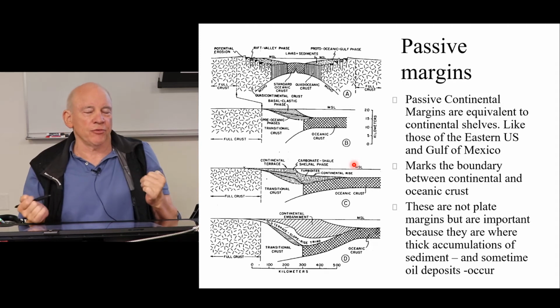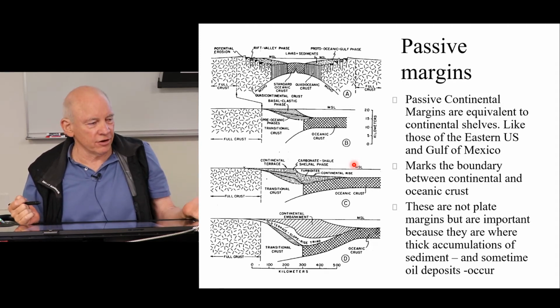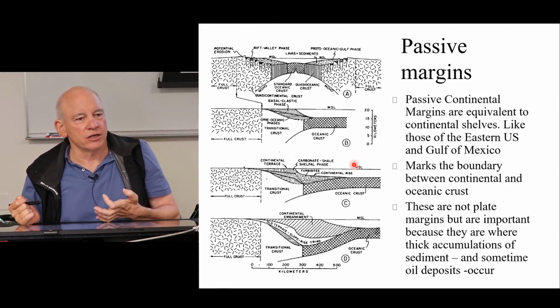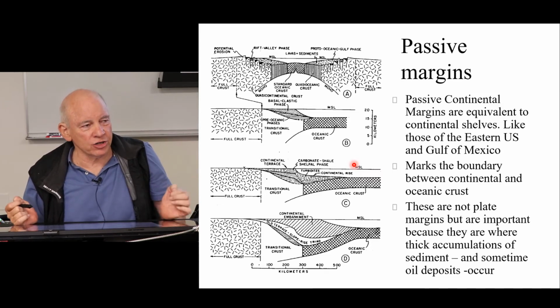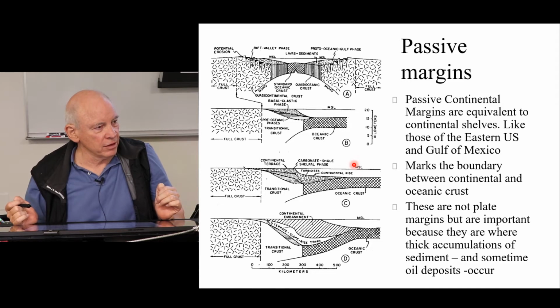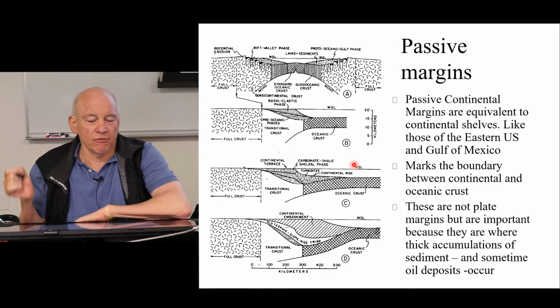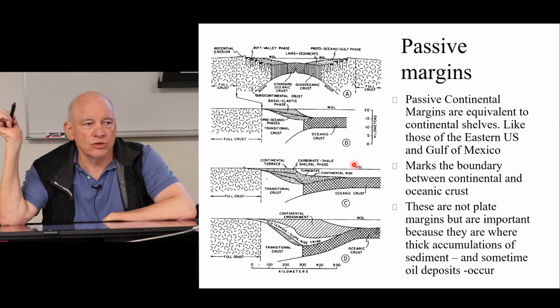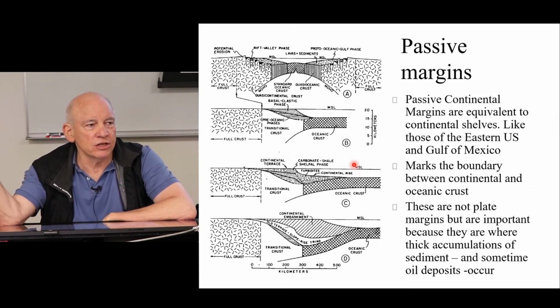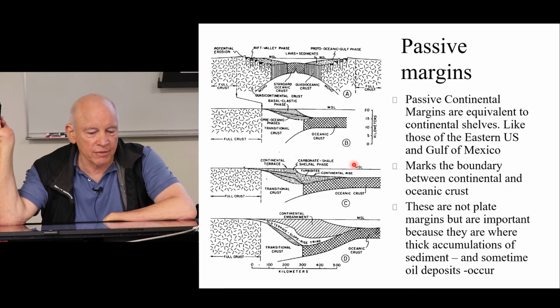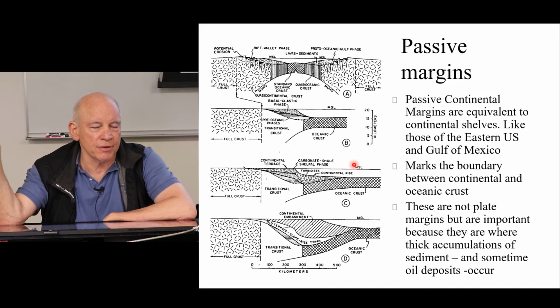So we talked about 3 types of plate margins: convergent, divergent, and transform. A passive margin is not a plate boundary, it is a crustal boundary. A little bit complicated, but basically as you go from on land to the oceans, you have a change in crustal type. And that change in crustal type results in a place where a lot of interesting things happen.